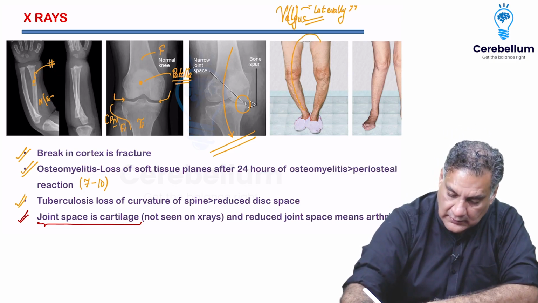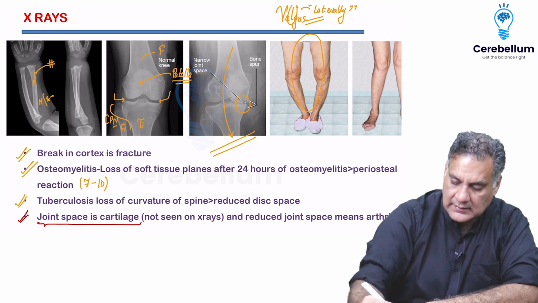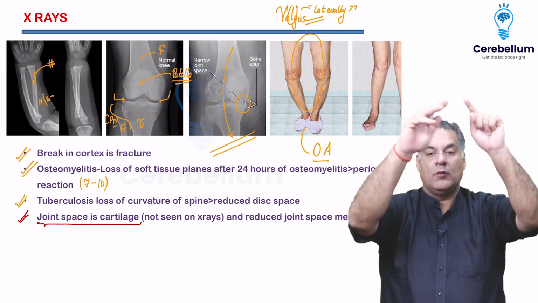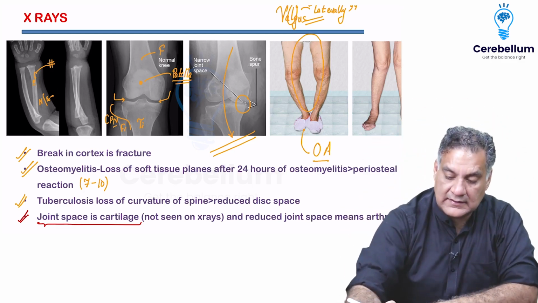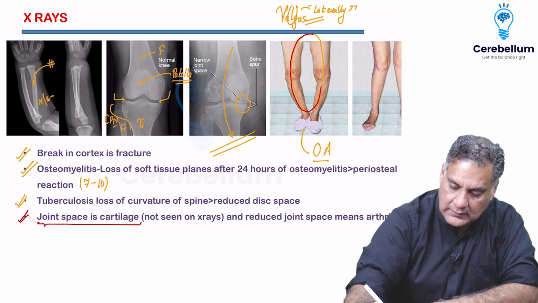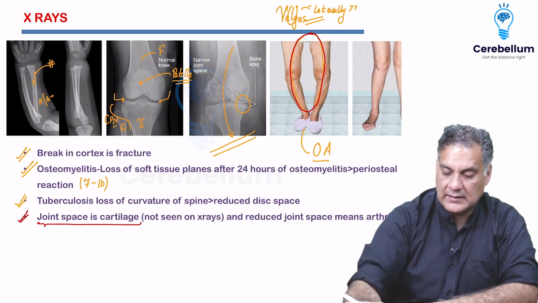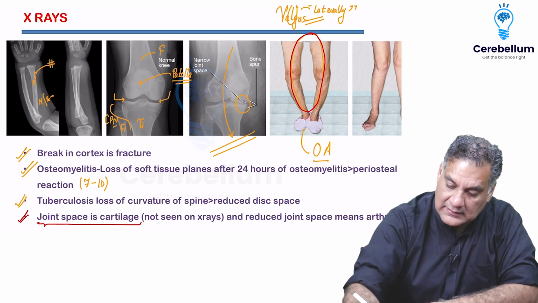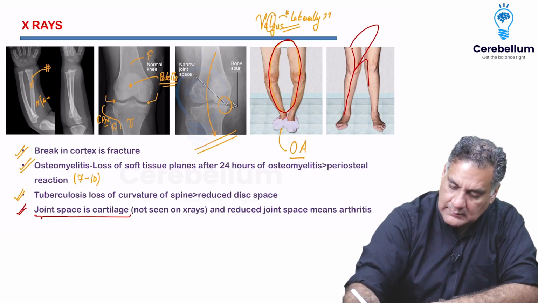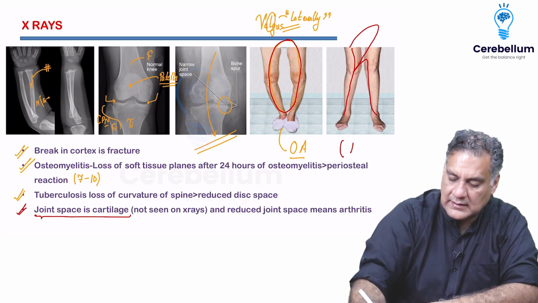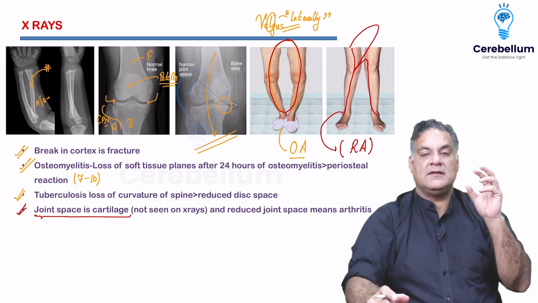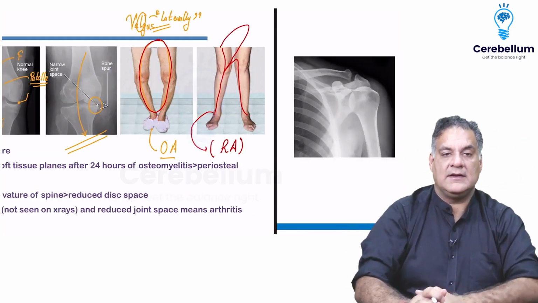So if I look at osteoarthritis of the knee, it is called OA. It will make an O in between the legs, called genu varum. It's more commonly seen. And in cases of rheumatoid arthritis, you will see valgus. So it's like an R in between the legs, called RA, rheumatoid arthritis, valgus. So these are the deformities, O and R, that you should remember.